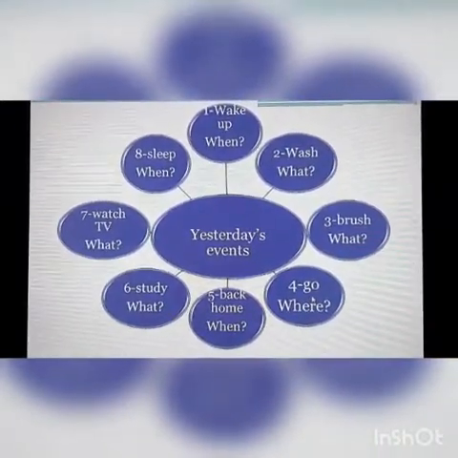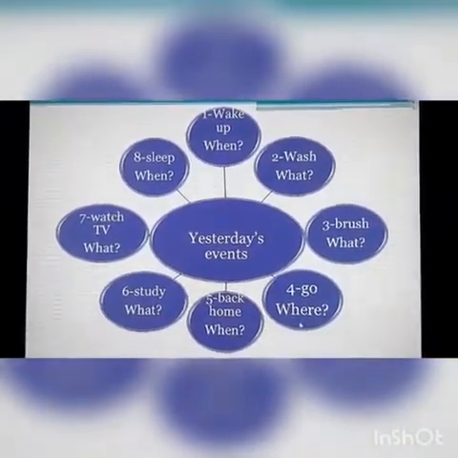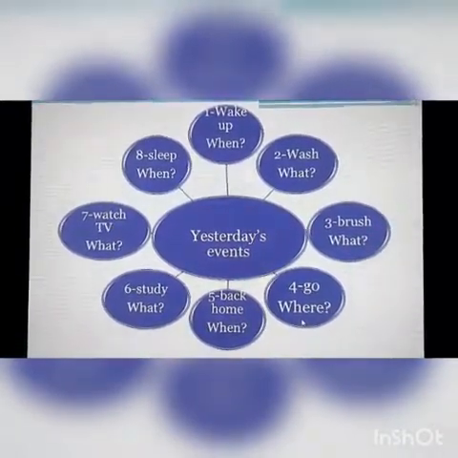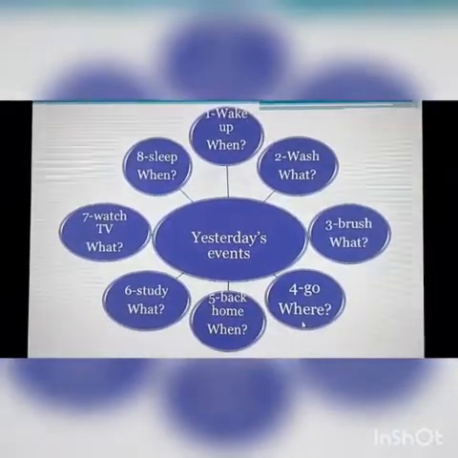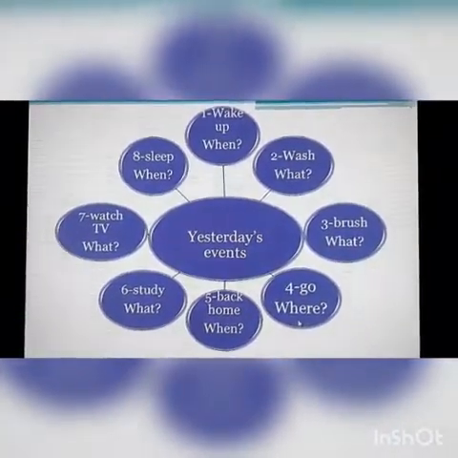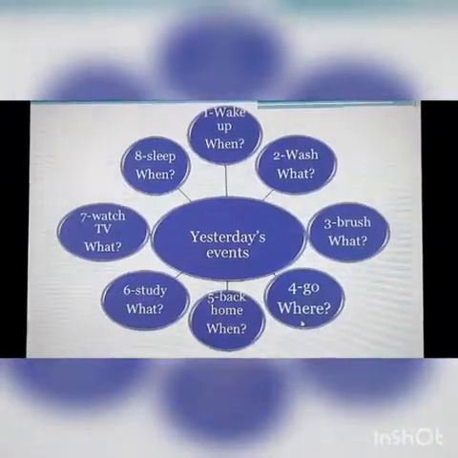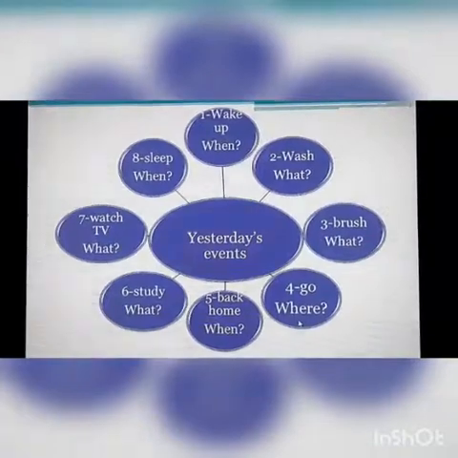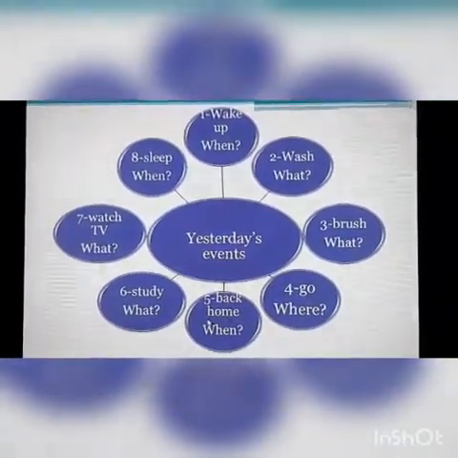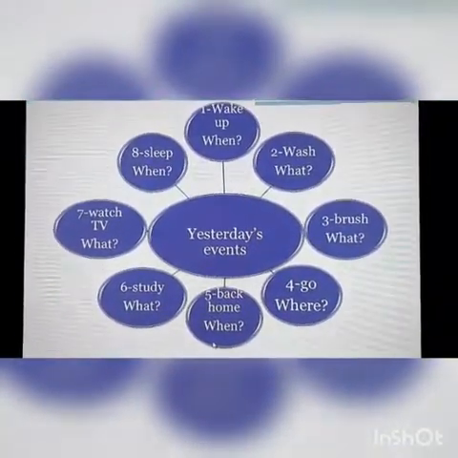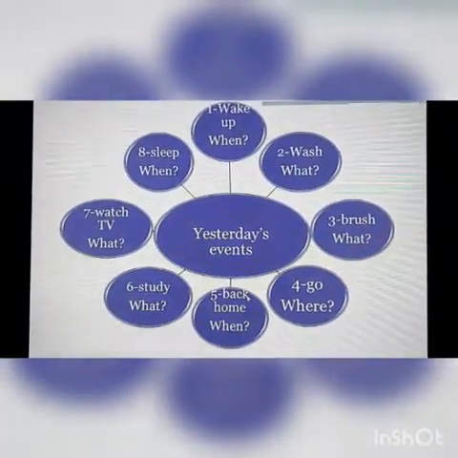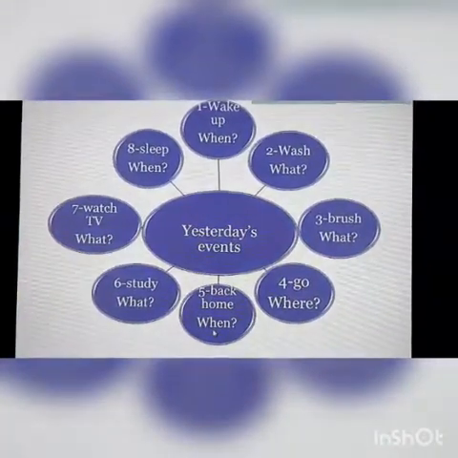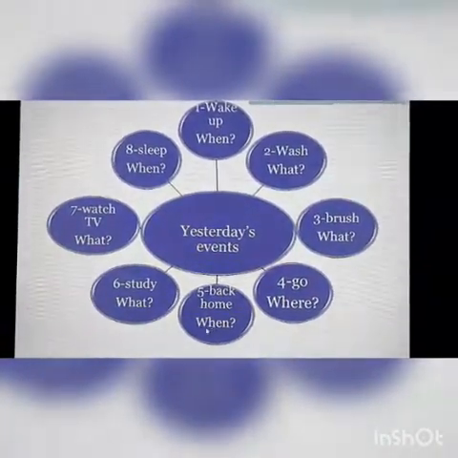Sentence number 4 about go. Where did you go? I went to school. You can say and how? By bus. I went to school by bus, or I went to school by train, by car, or on foot. Back home. When did you go back home? I went back home at 3 o'clock. So what about you? When did you go back home?